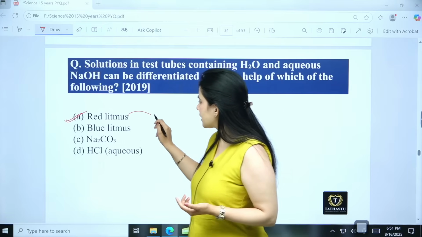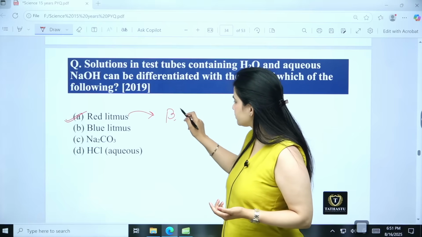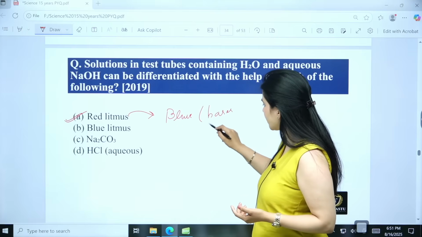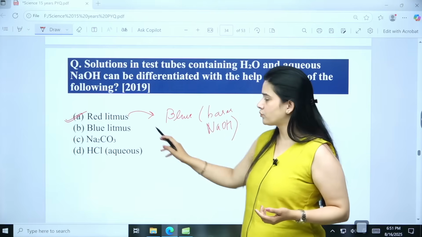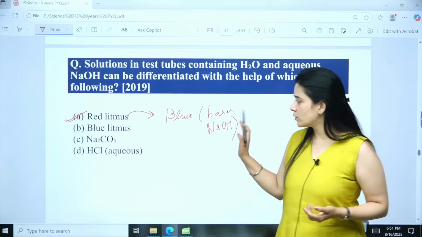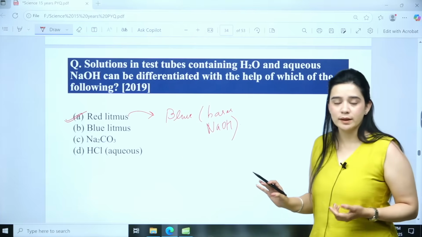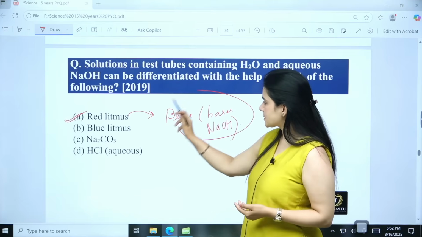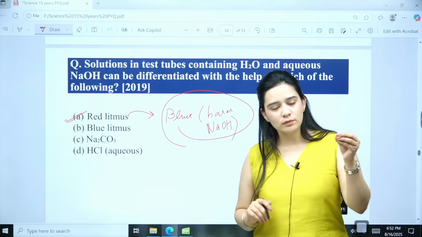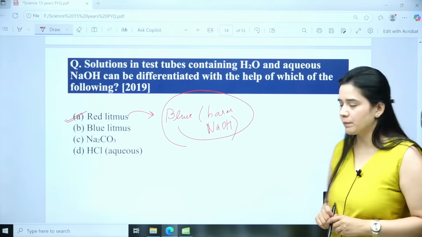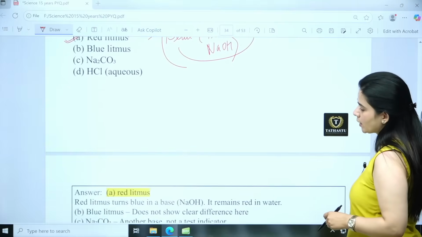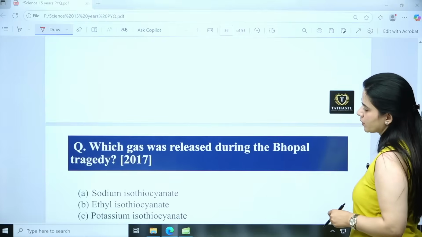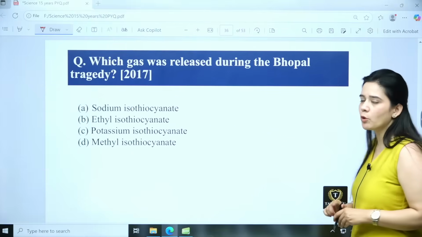Why? Because red litmus turns blue in the case of bases, okay, and here the base is NaOH. So, in the case of NaOH it will turn blue, and in the case of acid it remains red only. In the case of water, it will remain red only. Okay, so we can get to know that this is NaOH when we are using the red litmus paper. Okay, so we can see red litmus turns blue in a base, it remains red in water.